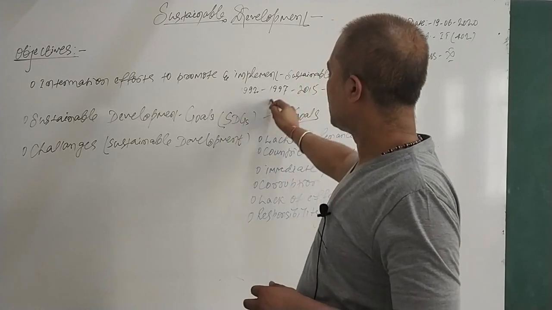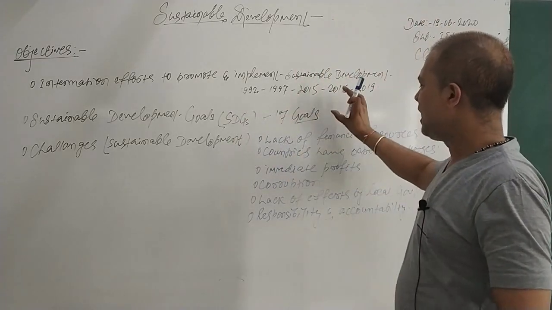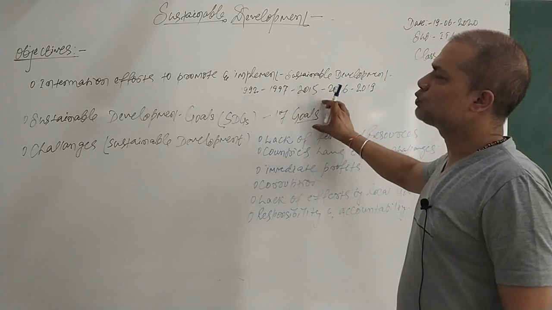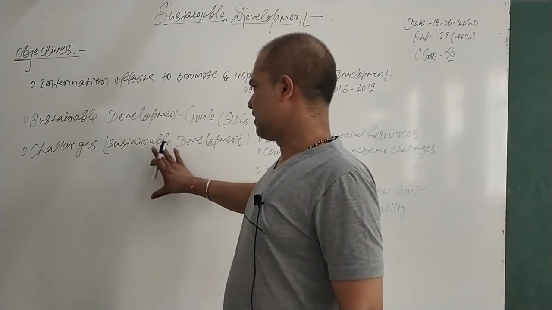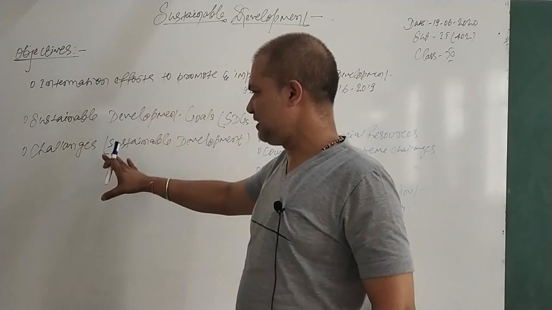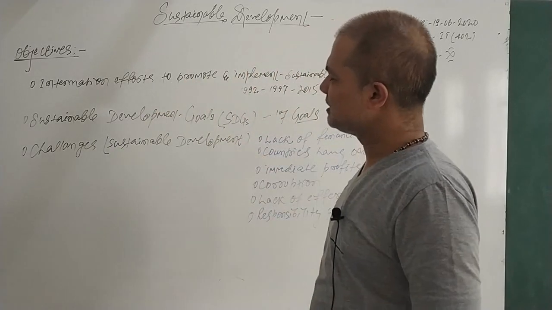And 17 goals are there in your books. Kindly go through and remember all these 17 goals which are there from the government side to achieve it. And then the challenge is regarding sustainable development, or challenges of sustainable development, we have certain challenges definitely.